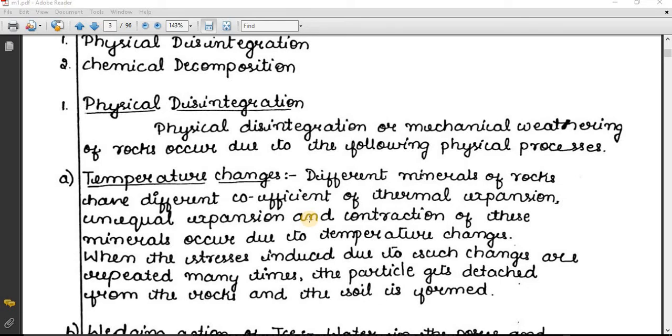When temperature is very high, the temperature of a rock will increase, and suddenly when temperature drops, the temperature of a rock suddenly decreases. Due to this physical process, the disintegration of rock takes place. So this is a very important phenomenon by which physical disintegration of rock occurs.